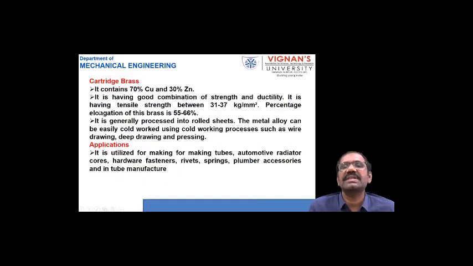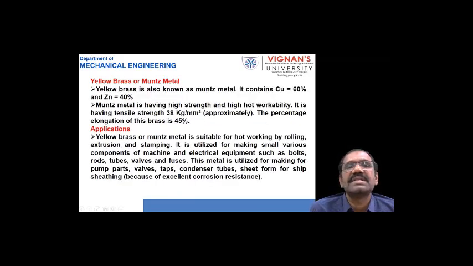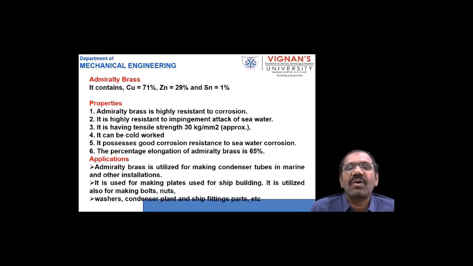The previous one, yellow brass, is hot worked. Hot working means it is possible only when it is heated. So if we say cold worked, what do we mean? Without heating above the recrystallization temperature, at room temperature itself, by applying mechanical pressure we can change its shape and size. So it has good corrosion resistance. Okay, that we have already seen; the same one is repeated.